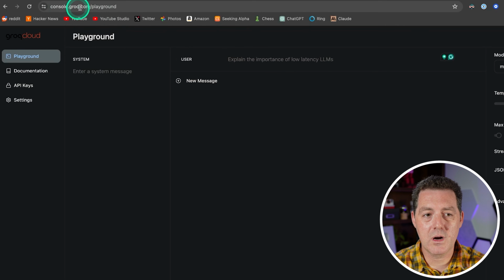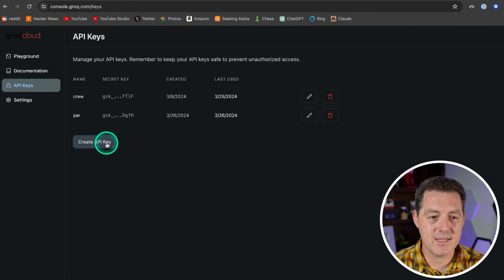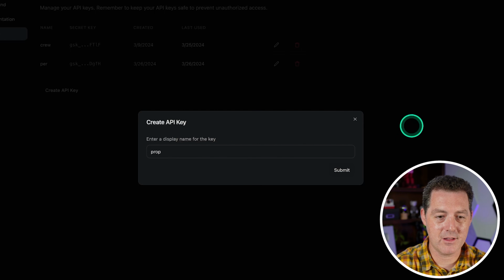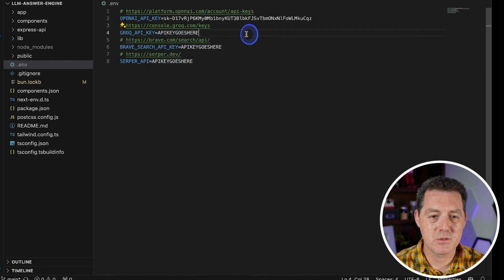So we're going to go to console.groq.com/playground. We're going to click the API keys button right there. I'm going to click create new key. We're going to call it perp_yt. I'm going to hit enter. Copy the key, switch back to VS Code. I'm going to paste it in right there.